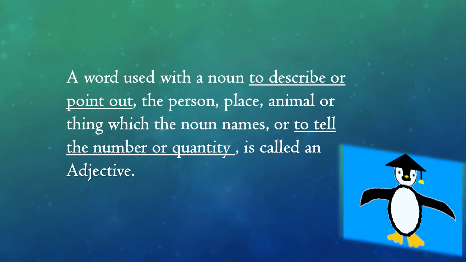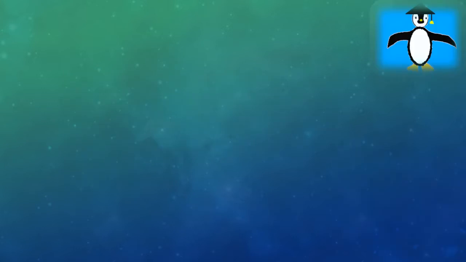An adjective is a word used with a noun to describe or point out the person, place, animal, or thing which the noun names, or to tell the number or quantity. In other words, an adjective is a word used with a noun to add something to its meaning. So, friends, adjective means added to. Remember this, and it's that easy to identify adjectives.